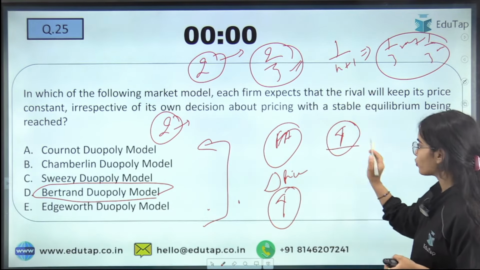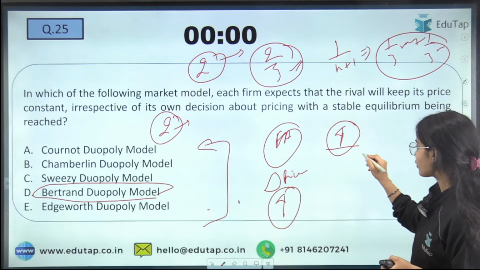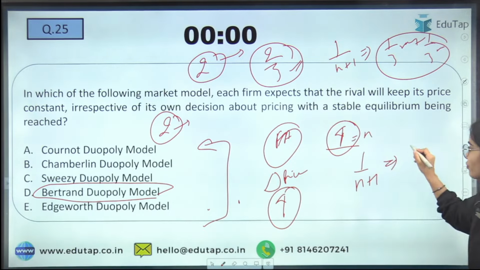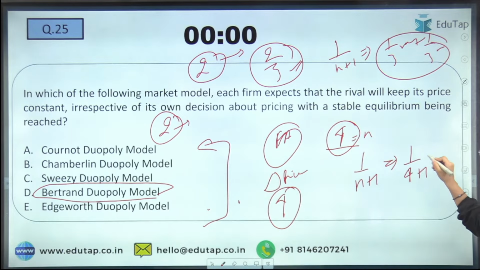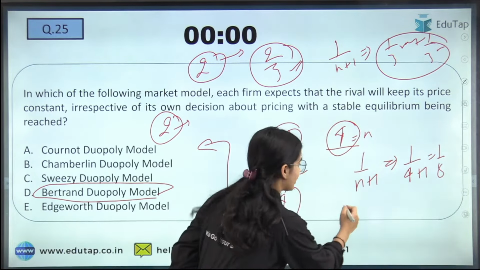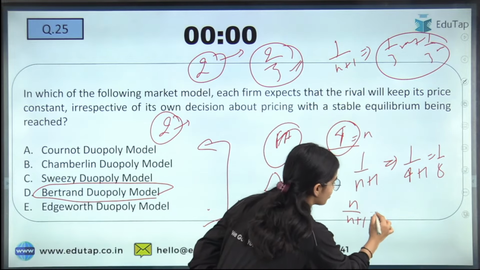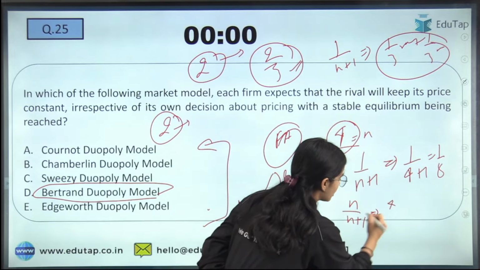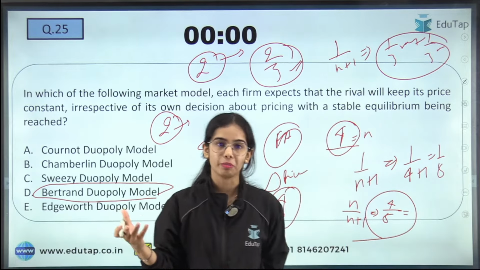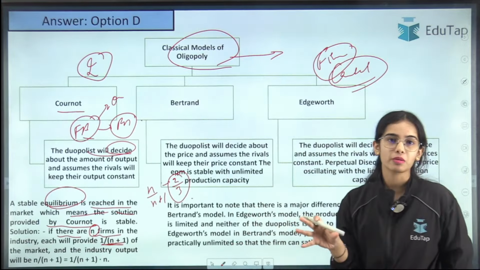In total, n upon n plus 1 is provided: n is 4, 4 plus 1 is 5, so 4/5 of the product will be provided, and 4/5 of the demand will be catered.